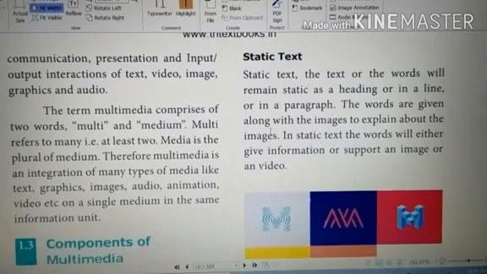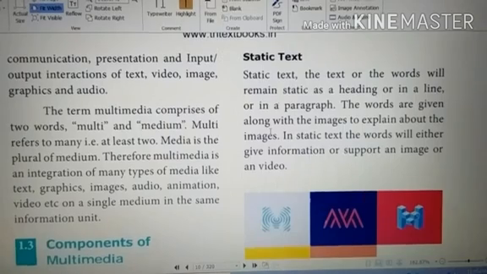Somebody may tell it in text format. Using line text, symbol text, and video text, these different categories are called static text.